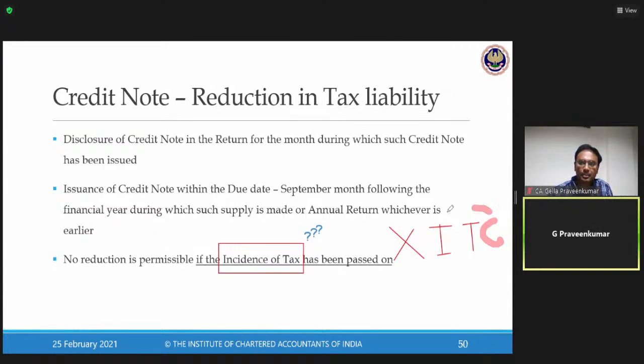So this is our point. How do we substantiate that incidence of tax has been passed on? Incidence of tax is nothing but burden. The moment I pass on the burden of tax, I cannot reduce that output tax. So whenever we issue a credit note, the lawmaker expects that the recipient, the customer, has reduced or reversed his input tax credit. This is important from an examination point of view.